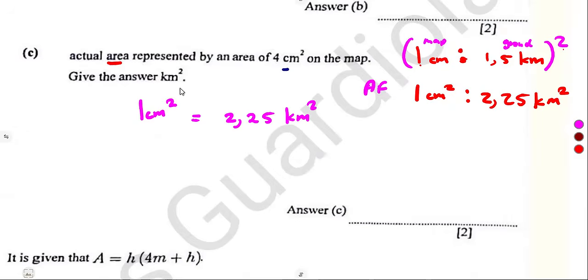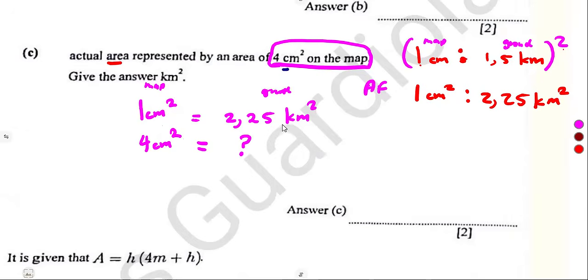Map, ground. So the question is, if I have an area of 4 square centimeters, where on the map? It is on the map. So on the map, I have got 4 square centimeters. What is going to be my corresponding area in square kilometers from where? The ground now. What would be that one?